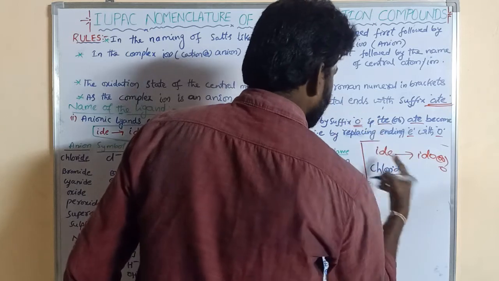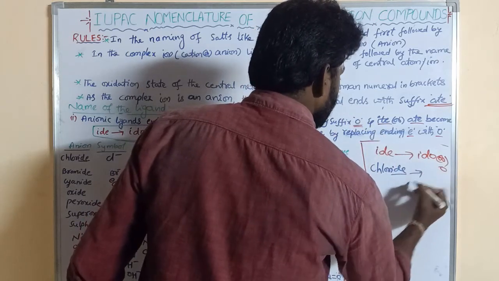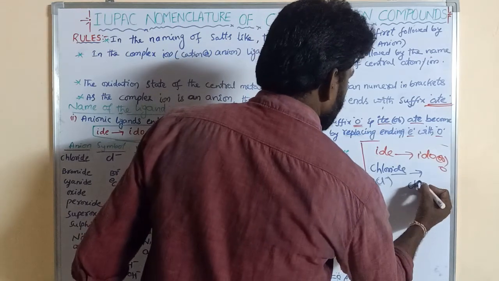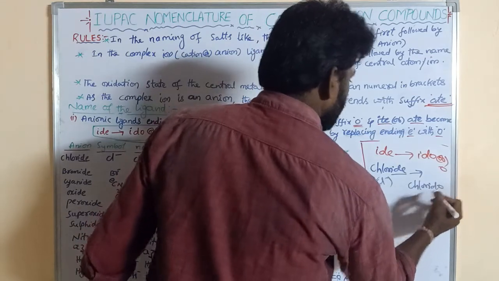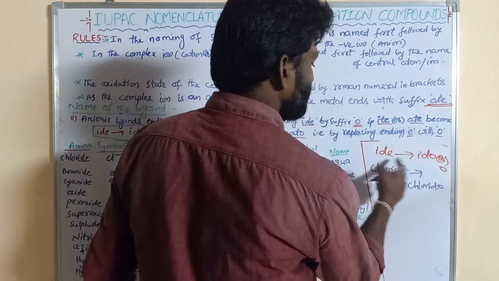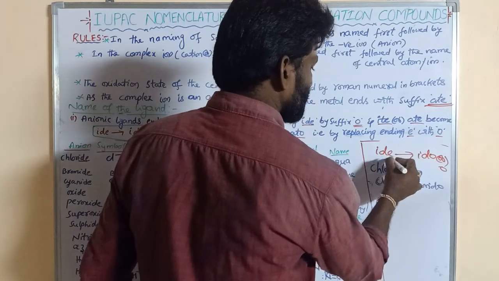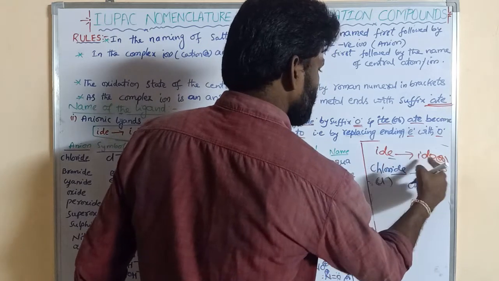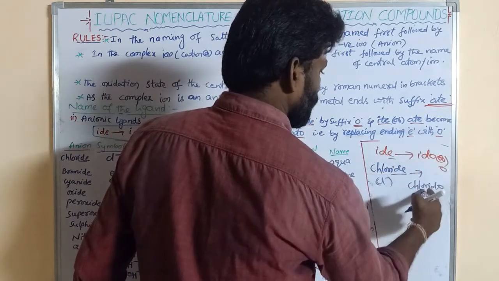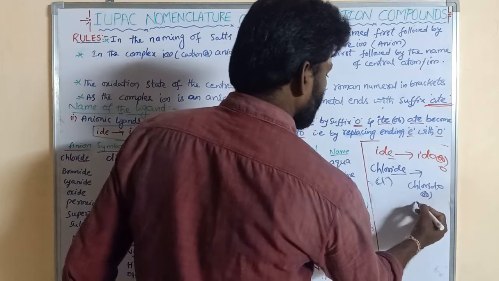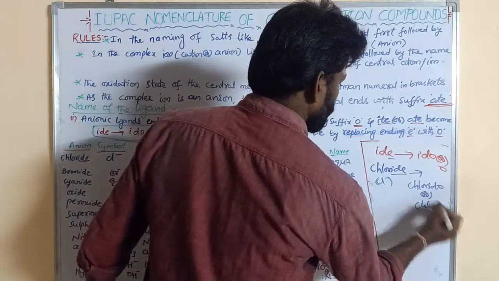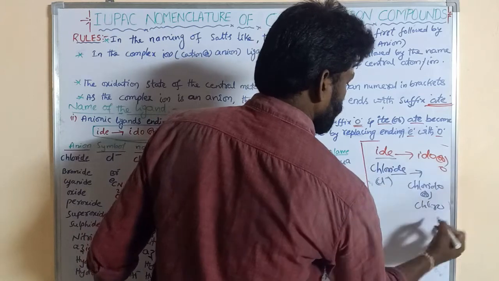Okay, the ide ending is replaced by O. Chloride, Cl minus, becomes chlorido, or it is also said to be chloro. This total can be written as O, chloro.